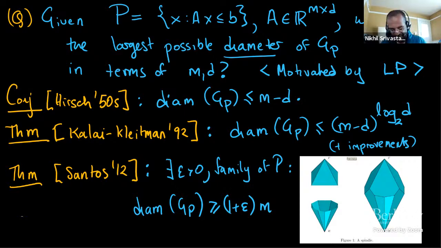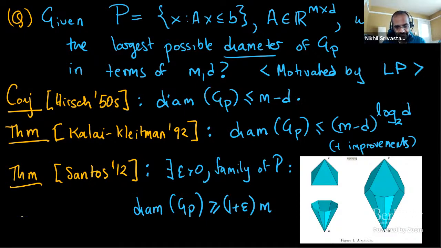But it's still very far from this upper bound. The lower bound is linear, the upper bound is quasi-polynomial. And this picture that's shown here, these are the bad polytopes that Santos constructed. They're called spindles. And the feature that they have that's kind of counterintuitive is somehow using not too many constraints, you're able to define lots of tiny edges, and that blows up the diameter of the skeleton.